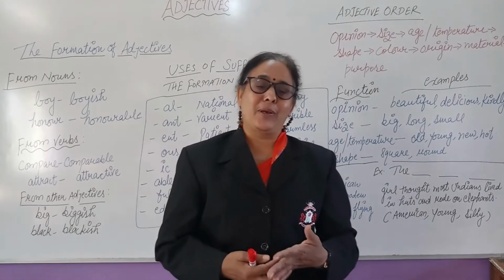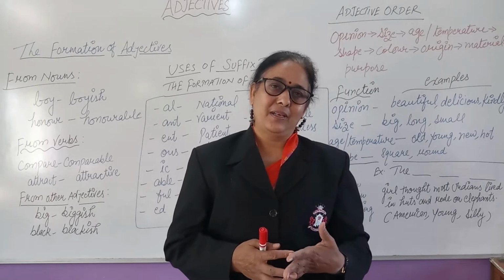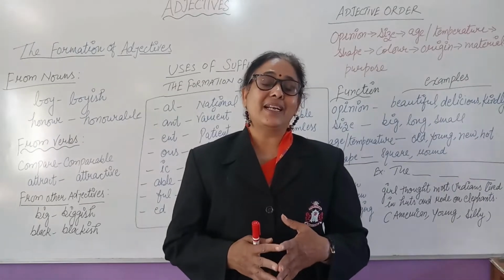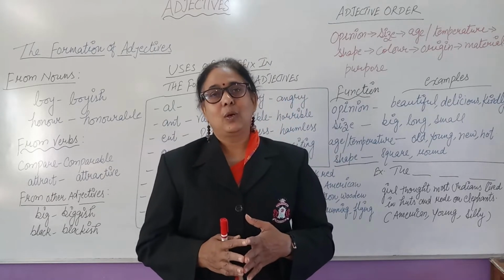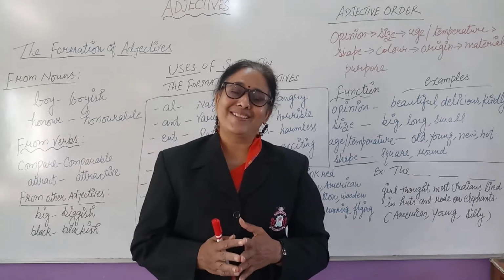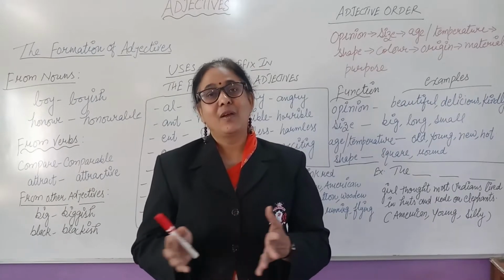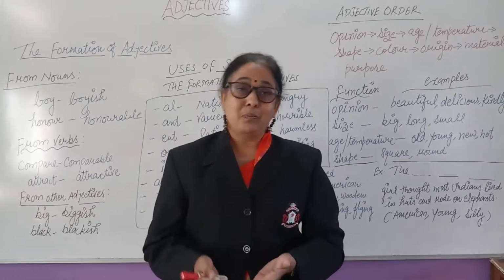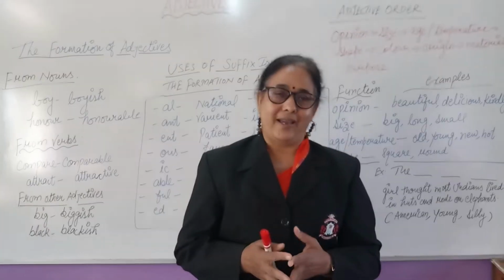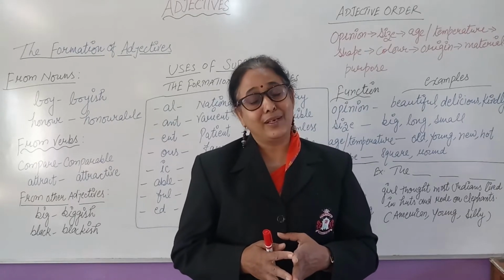So let's refresh our memory and revise what we have discussed in our previous session. First, let us define what adjectives are. Basically, adjectives are describing words, the words which describe the noun or pronoun in a sentence. For example, beautiful scenery, honest boy. So beautiful and honest both describe the nouns scenery and boy, so they are known as adjectives. Or, she is a beautiful girl. What kind of girl? Beautiful.